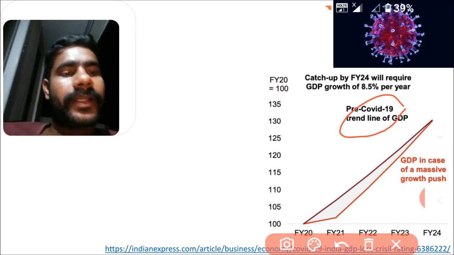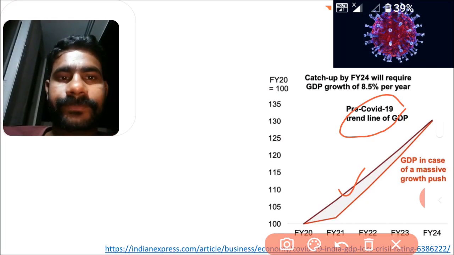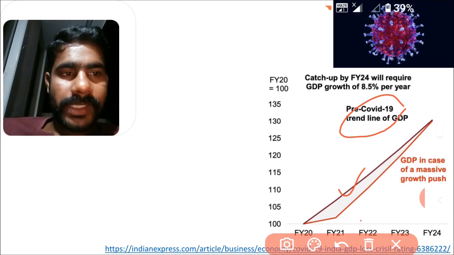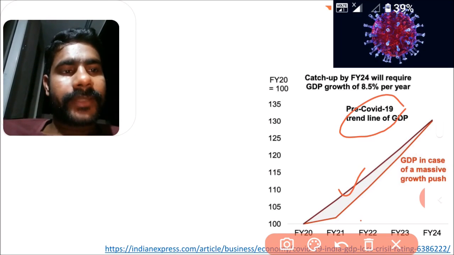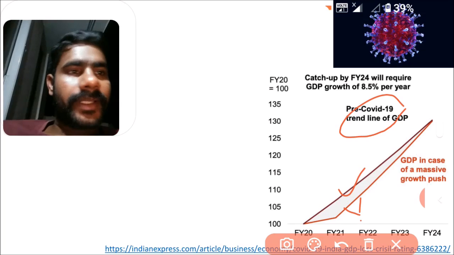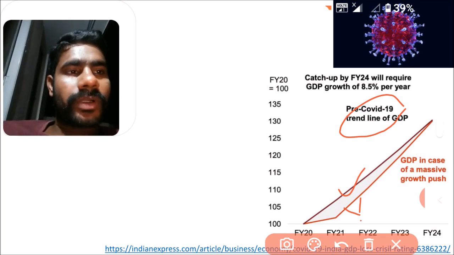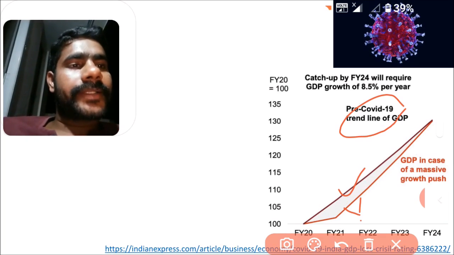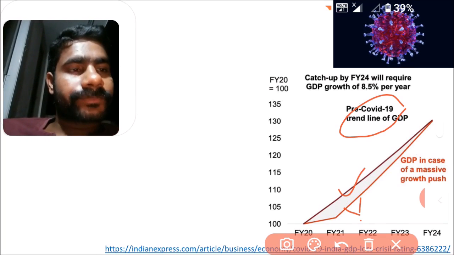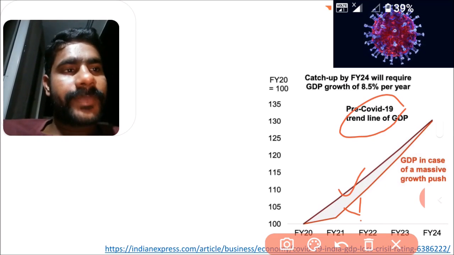Here we can see the previous trend without COVID-19, and the red curve is after the COVID virus. We can see the curve is matching at 2024, on the condition that we grow the GDP by 8.5 percent per year.